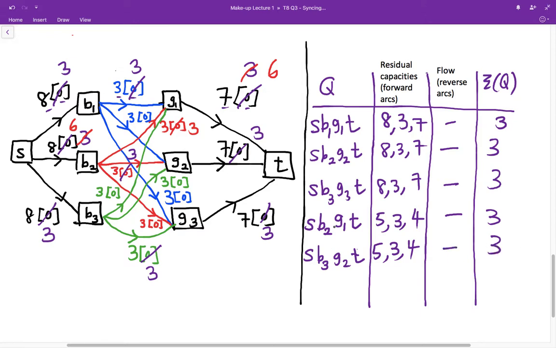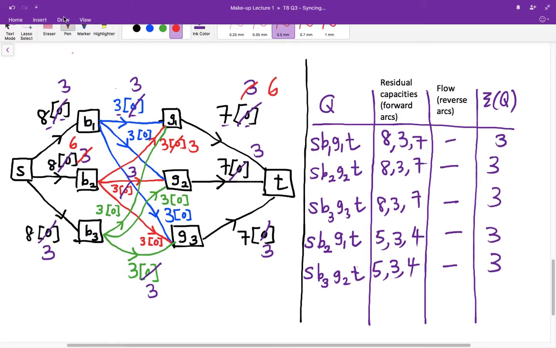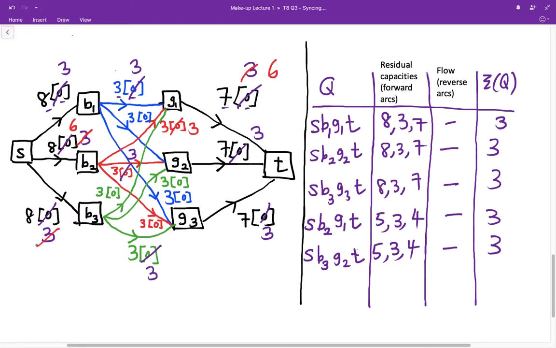And we can increase the flow by 3 as before. So we're going to replace this 3 by 6, and then along the arc from B3 to G2, the flow now is revised to 3, and finally on the last arc, the flow now is 6.